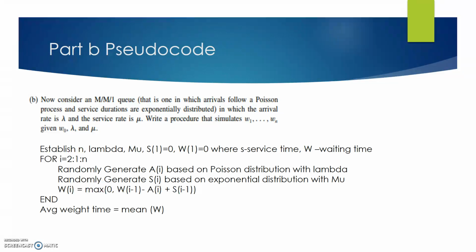So we establish n, lambda, mu, the first service rate and the first wait time. And then for the second customer through the nth customer, we randomly generate an arrival time based on a Poisson distribution using the lambda we were given, and then we're going to randomly generate a service time based on an exponential distribution given our mu, and then the wait time for each iteration is this maximum equation that we showed worked in the first part of this problem, and then at the very end we just average all the wait times.